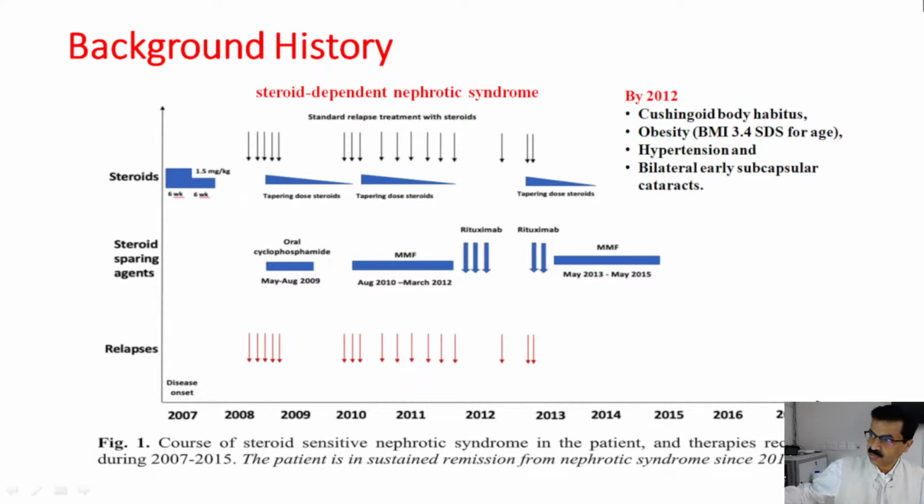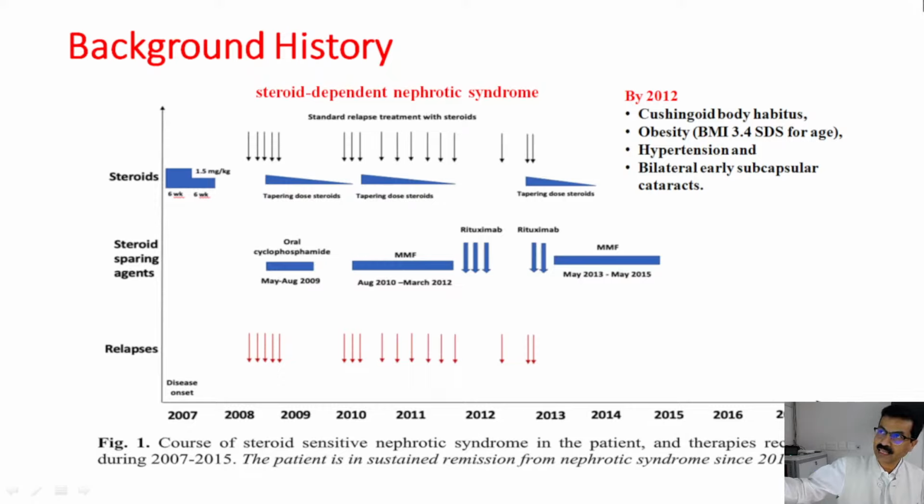This was the long history up to 2022, but I would like to congratulate the people who made this diagram to summarize 13 years of history in one diagram. The patient had a steroid dependent course, and was treated subsequently with oral cyclophosphamide first, then mycophenolate mofetil.